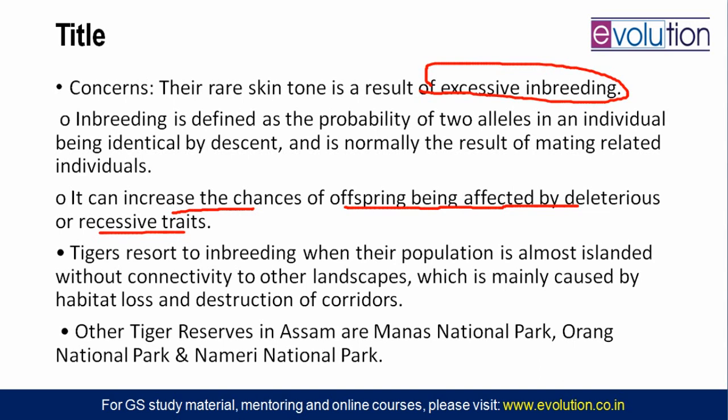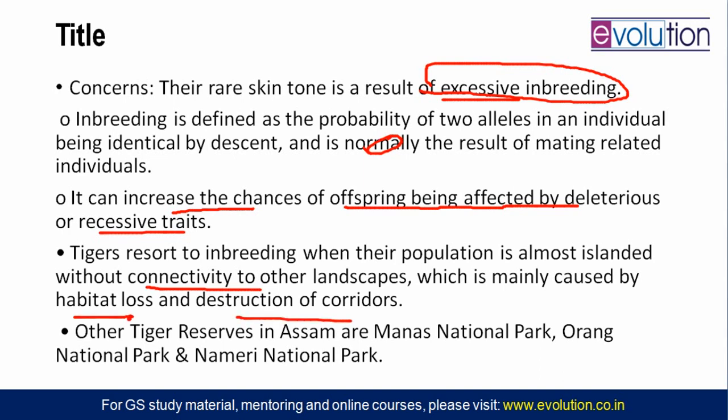So you have the golden tiger, be very happy to see that. But the cause is excessive inbreeding. Inbreeding is not a very good cause. Why does inbreeding happen? Because you have destroyed their habitat. You have destroyed their corridor. So they do not have connectivity, and they are mating in a very small population, a very small area only. Destruction of corridor, destruction of habitat.